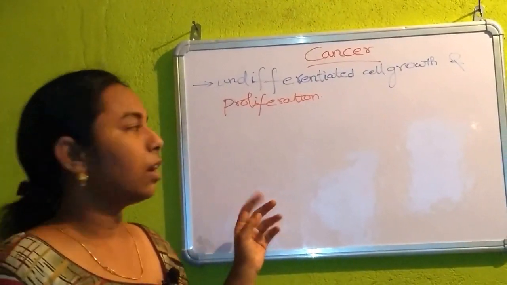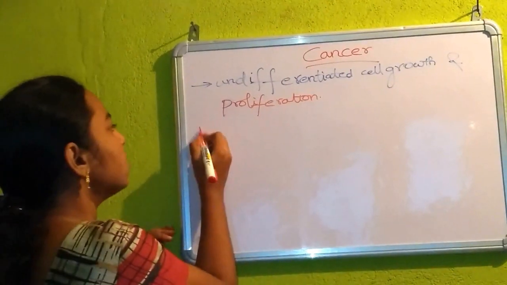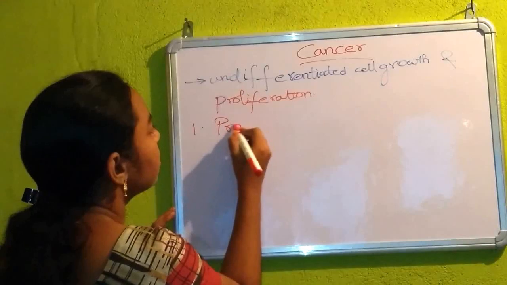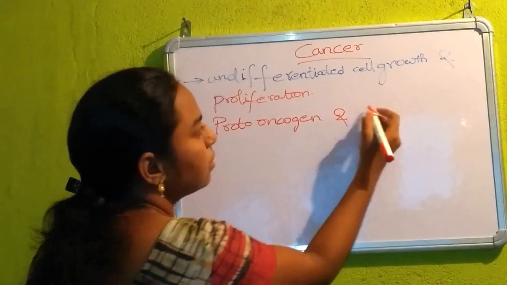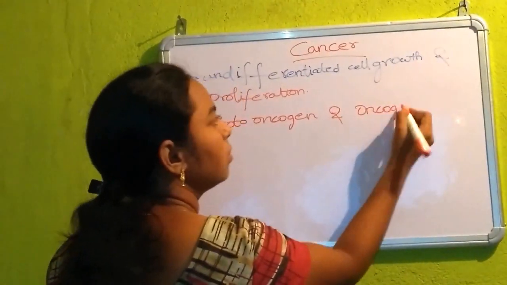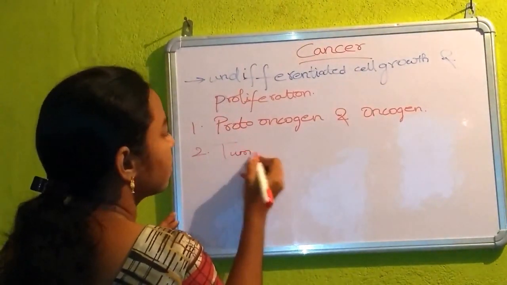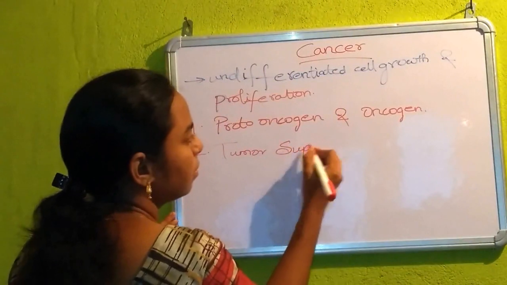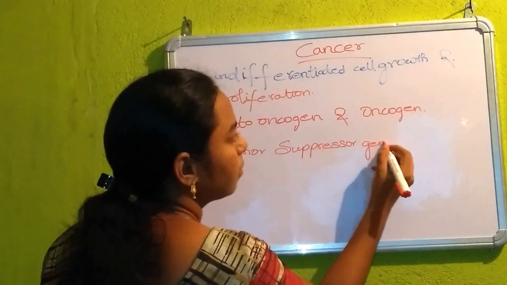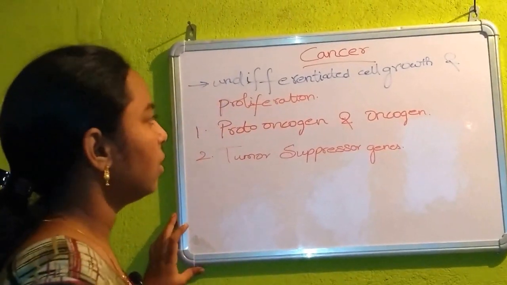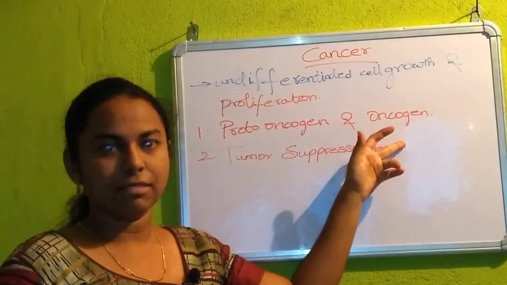Under this chapter, there are two important components. Let us see what they are. The first one is proto-oncogene and oncogene. And the second one is tumor suppressor genes. Let us see what a proto-oncogene and oncogene means.